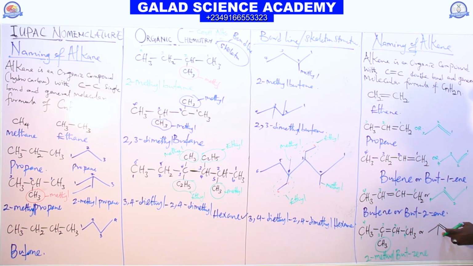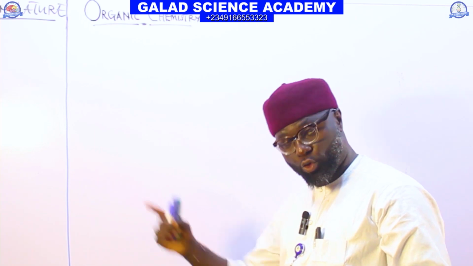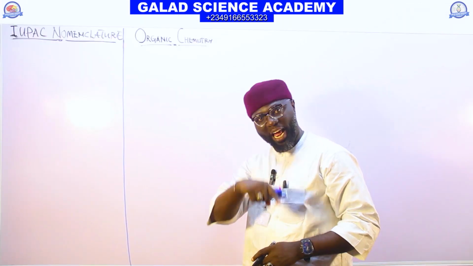This is the bond line. We have 1, 2, 3, 4. This is the methyl group that attaches to the main family.